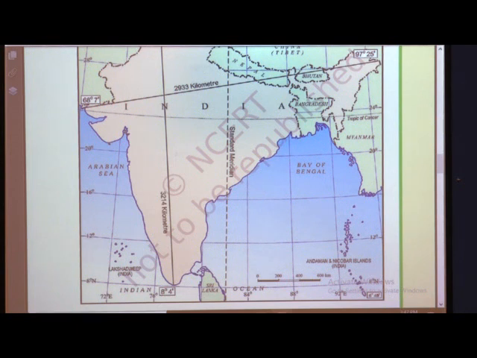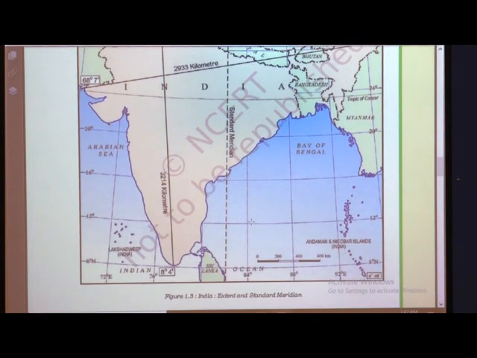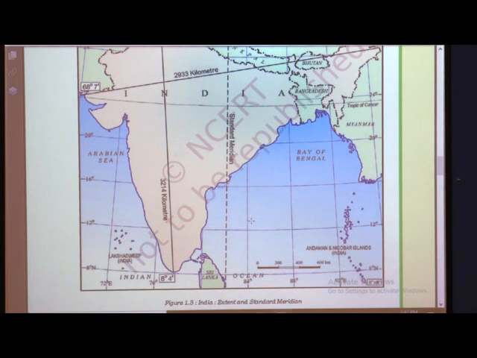Look at figure 1.3. Figure 1.3 means here India's map. Note that the latitudinal and longitudinal extent of the mainland is about 30 degrees. Despite this fact, the east-west extent appears to be smaller than the north-south extent. When we compare, the north-south extent is more than the east-west extent.